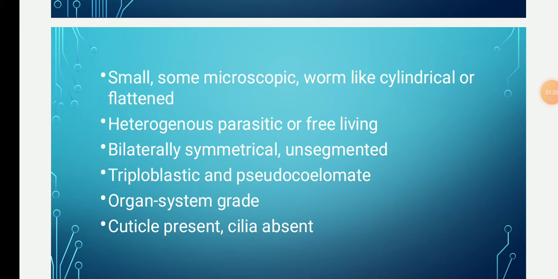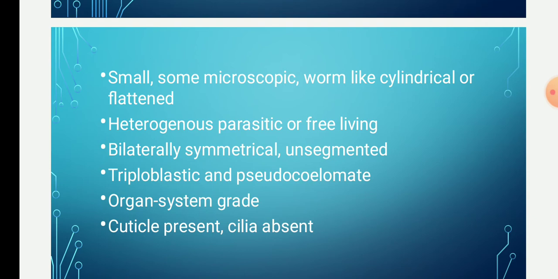Aschelminthes are pseudocoelomate, bilaterally symmetrical, triploblastic, unsegmented, vermiform, with an organ system grade of construction and a complete digestive tube. So these points we will see step by step. They are heterogeneous, found in aquatic media like fresh water or sea water, or they are even terrestrial, that is on land, or live as parasitic forms.